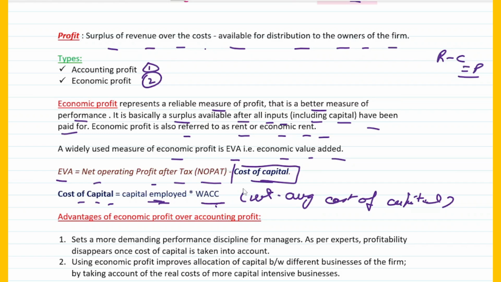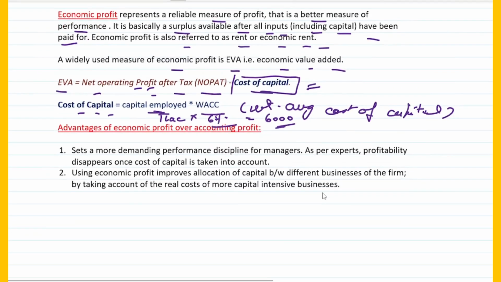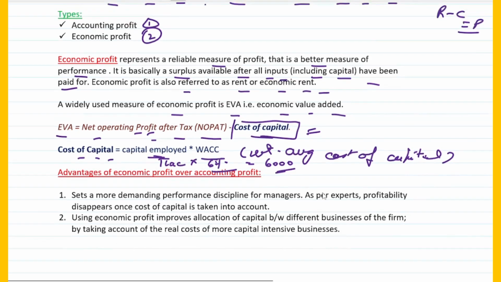So for example, if you have borrowed say 1 lakh rupees and the rate of interest is say 6%. So 1 lakh into 6% is what? It basically becomes 6,000 rupees. So whatever profit or NOPAT you have calculated, you're supposed to subtract this cost of capital, that is 6,000, from this, and that will give you the EVA, right? I'm not getting into details of it, but that's the basic understanding. So when you talk about economic profit, one of the core aspects of measuring it is EVA, that is economic value added.